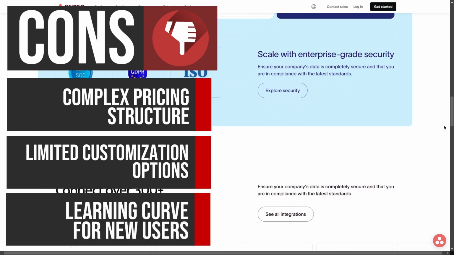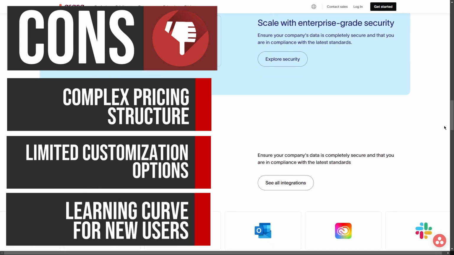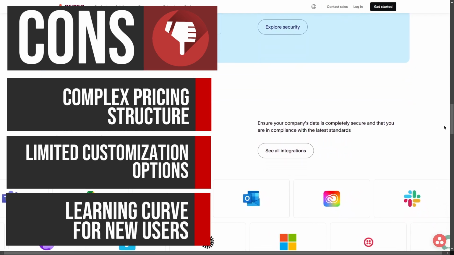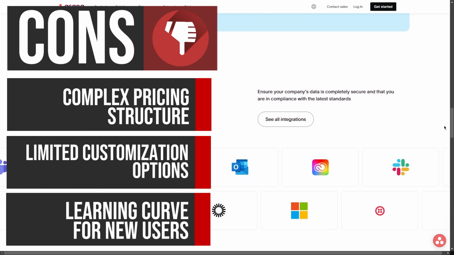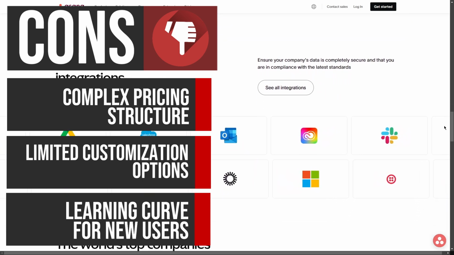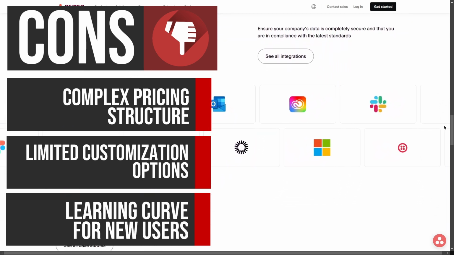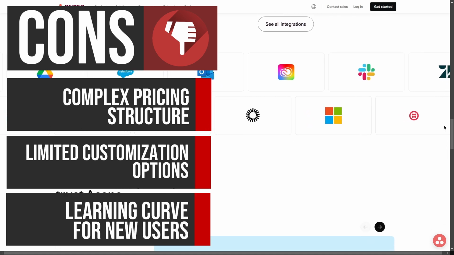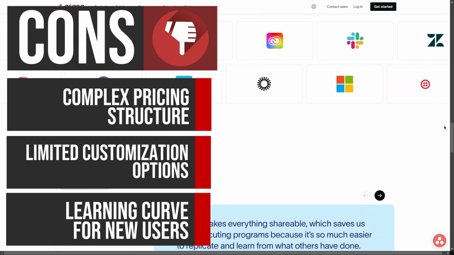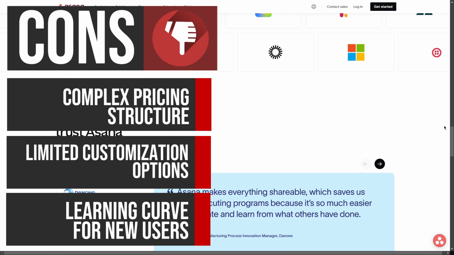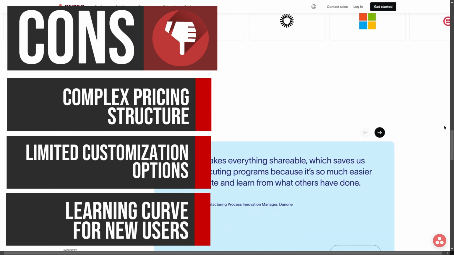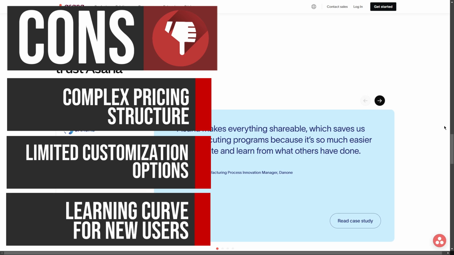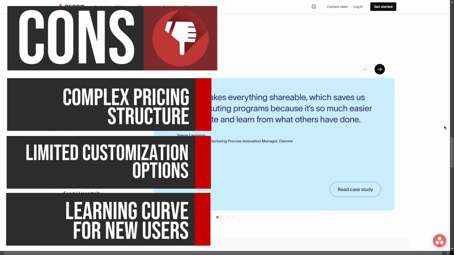Asana's extensive feature set can present a steep learning curve for new users. While the interface is generally intuitive, mastering all functionalities such as task dependencies and advanced reporting may take time. This initial investment in learning can slow down teams eager to implement the tool effectively, potentially impacting productivity during the transition period.